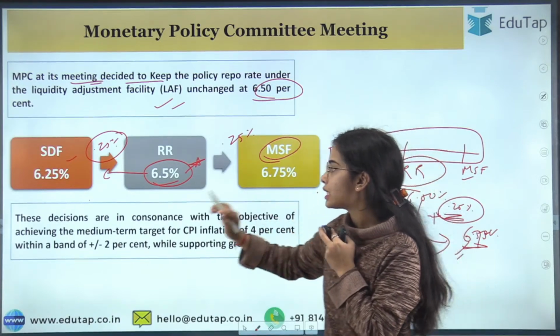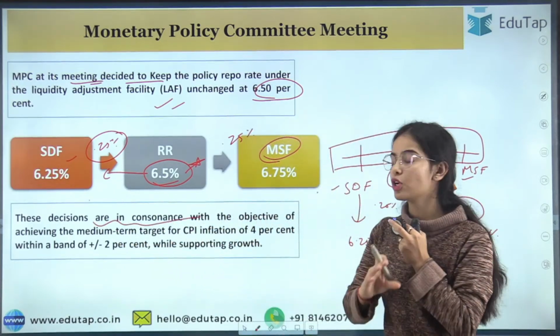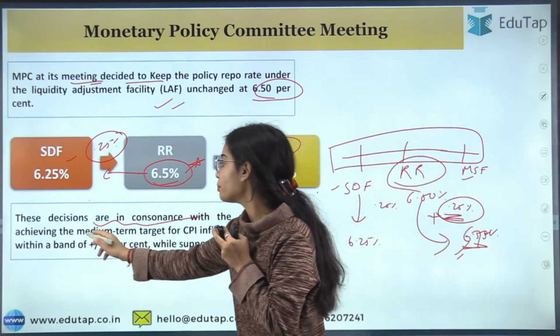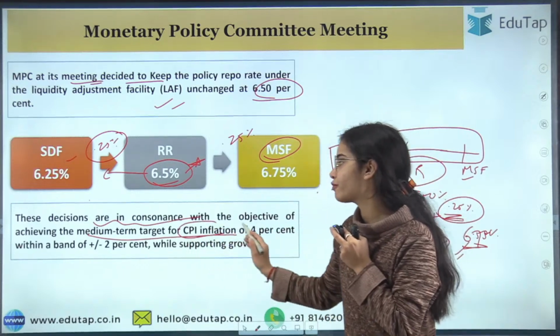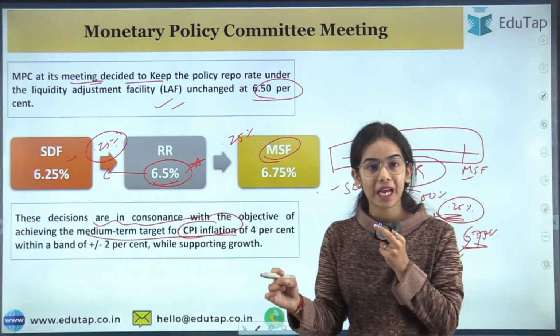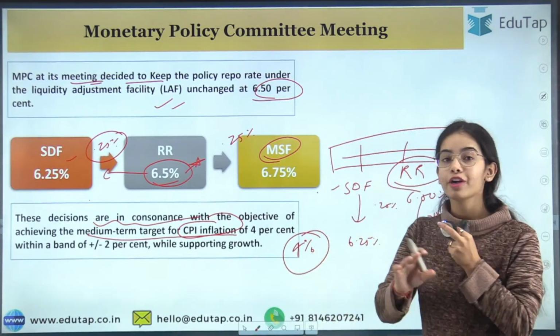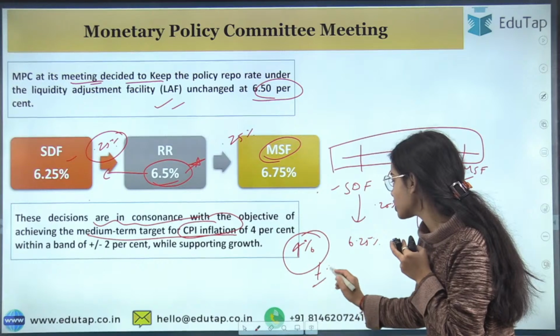These decisions are in consonance with the objective of the Monetary Policy Committee in achieving the medium term target for CPI inflation. What is the target for CPI inflation? 4%. The CPI inflation should be 4% within the range of plus or minus 2%.